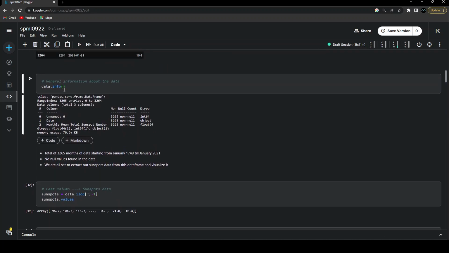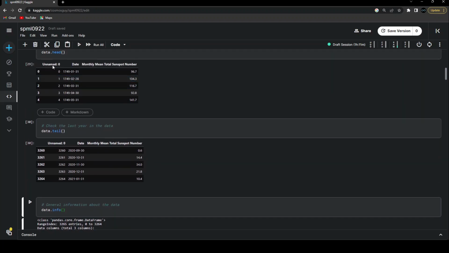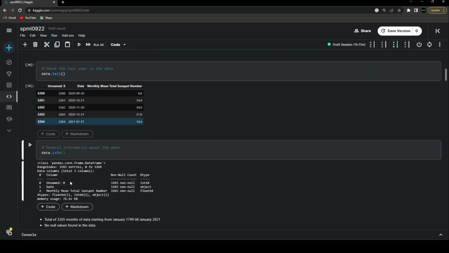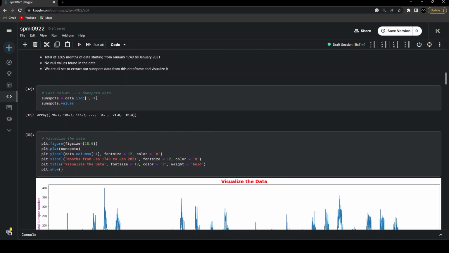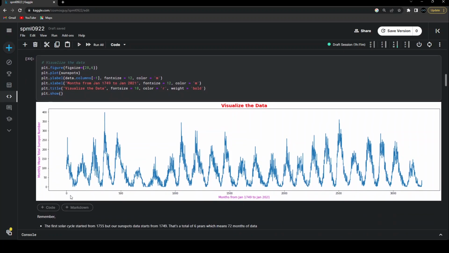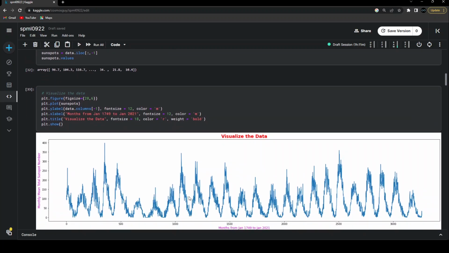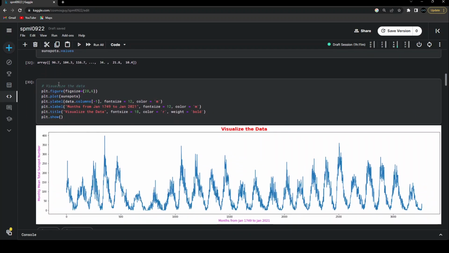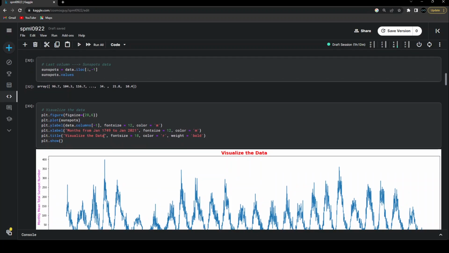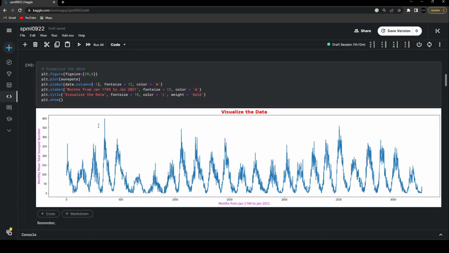Because I know that the indexes are just the regular ones starting from 0, 1, 2, 3, 4 and going all the way down to 3264, I'm not changing any of these things, and I'm just saying that my plot is going to contain all the values between 0 to 3265, or 0 to 3264, that's what I should say. And for the respective values, I'm simply going to plot the y as the sunspot values that I have extracted from the data frame. And then I'm giving the y label.